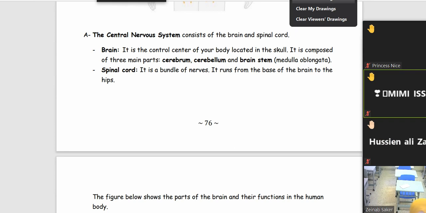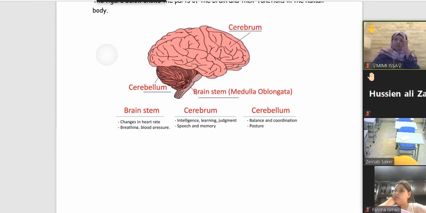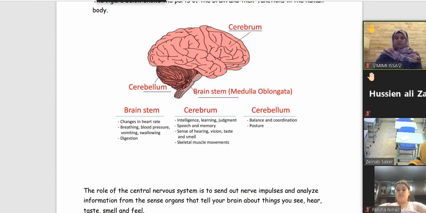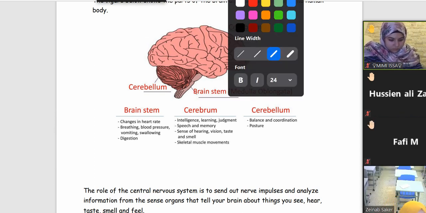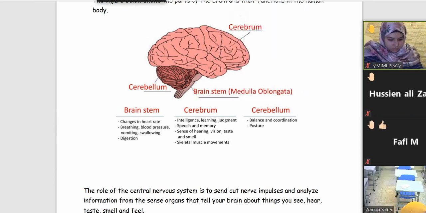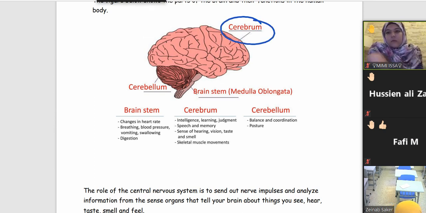Now, let's move again to the parts of the brain. The biggest part is the cerebrum. The biggest part of the brain is called the cerebrum. What is it responsible for?